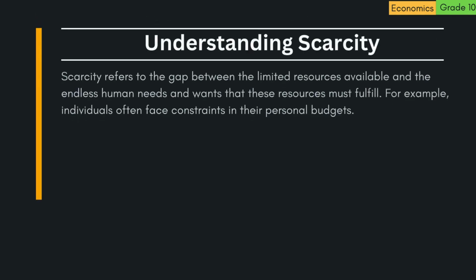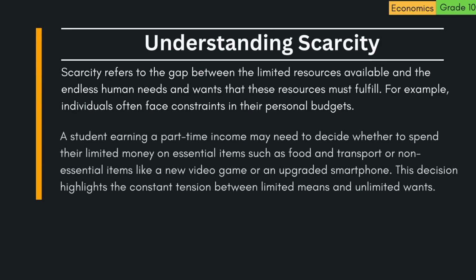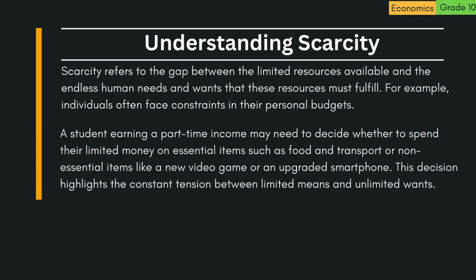Understanding scarcity. Scarcity refers to the gap between the limited resources available and the endless human needs and wants that these resources must fulfill. For example, individuals often face constraints in their personal budgets. A student earning a part-time income may need to decide whether to spend their limited money on essential items, such as food and transport, or non-essential items, like a new video game or an upgraded smartphone. This decision highlights the constant tension between limited means and unlimited wants.